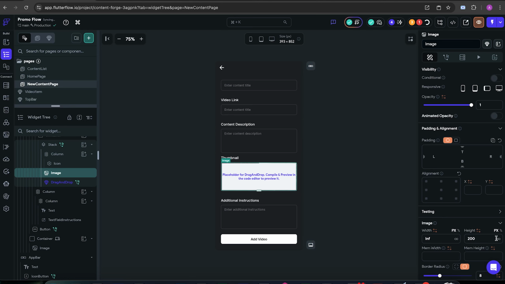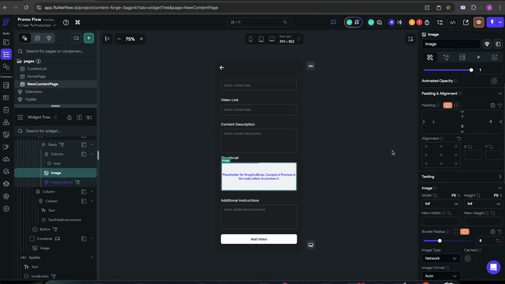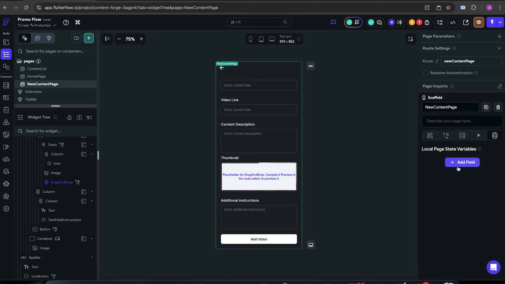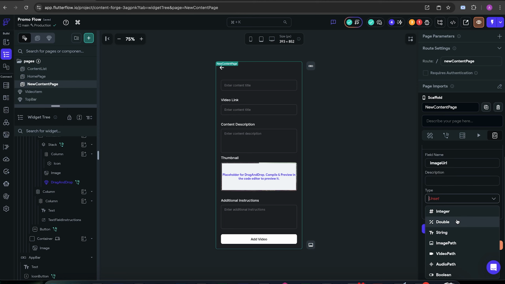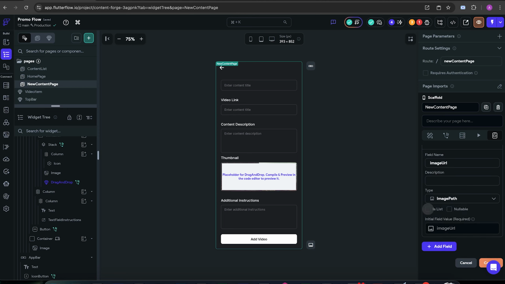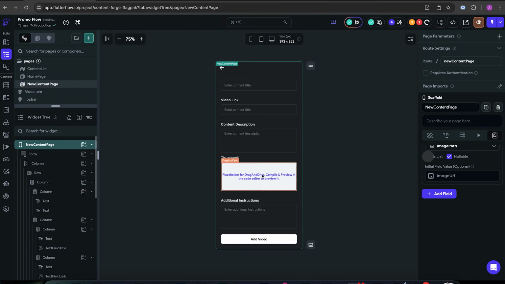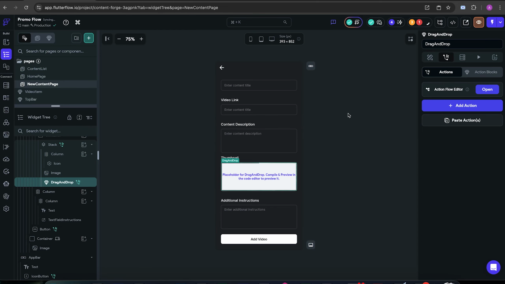And I'm going to make it infinite. And I'm going to add a new page state over here. The page state is going to be image URL. The type is going to be image path. Okay, it can be nullable. Confirm. Now we have to go to each action flow.